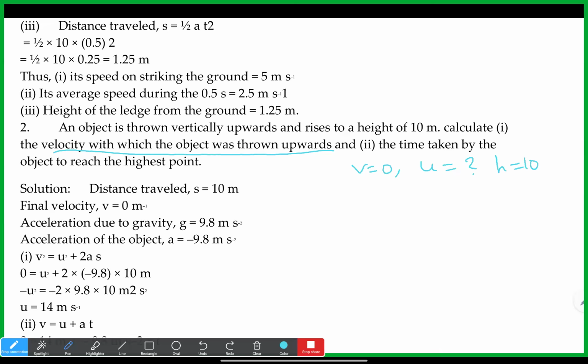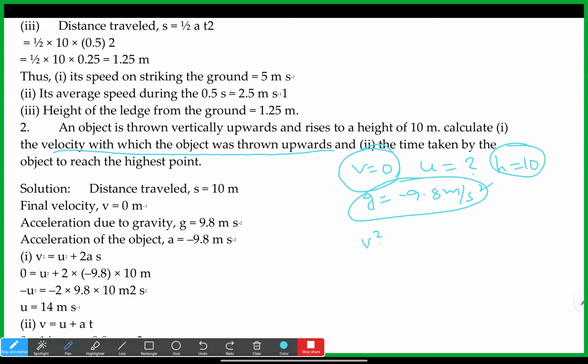We can use S is equal to ut plus half at square. The G value we should take as minus 9.8, because the object is going in the upward direction. Actually G value is plus 9.8, but it's moving up, so it's against gravity. That's why we should take it in the opposite direction. Now, what all values do we have? V we have, S we have, G we have. So which equation can we use?